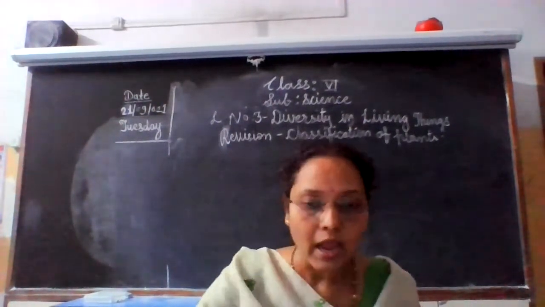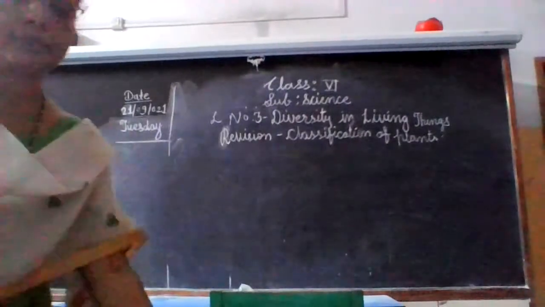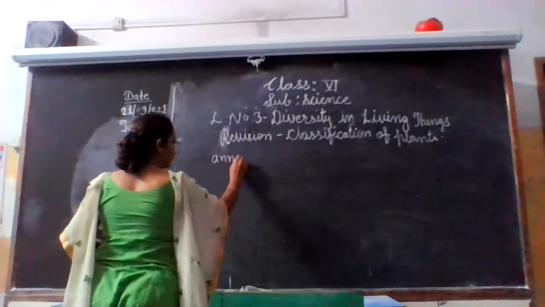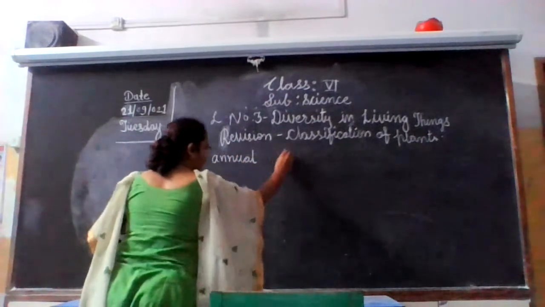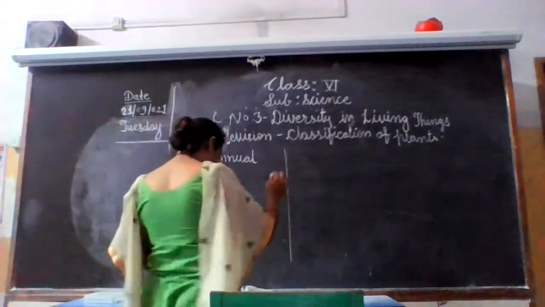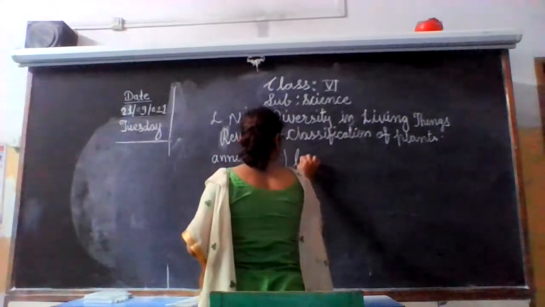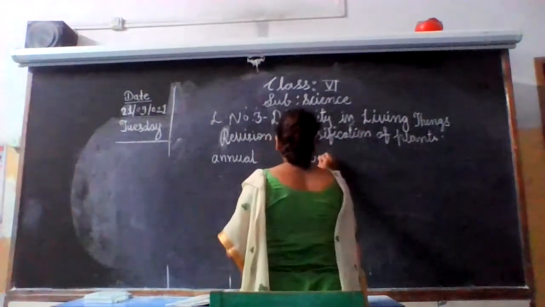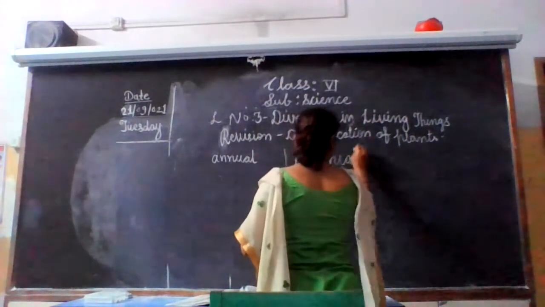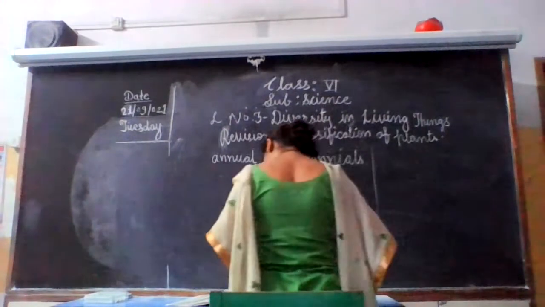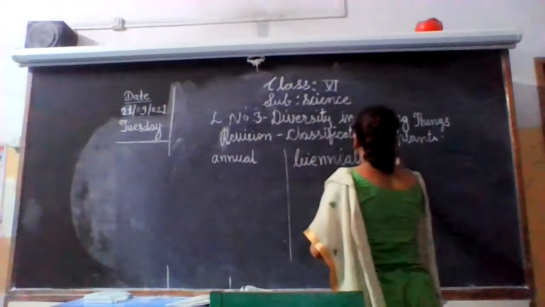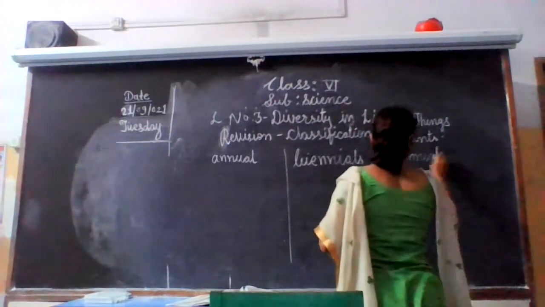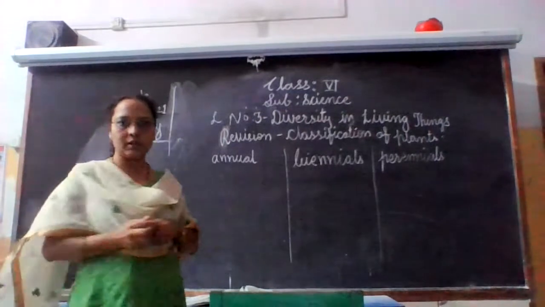So let's see annual plants. Annual, then biennials, and perennials. So the three categories.